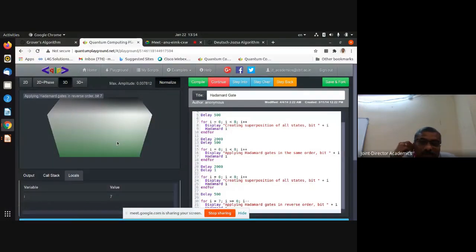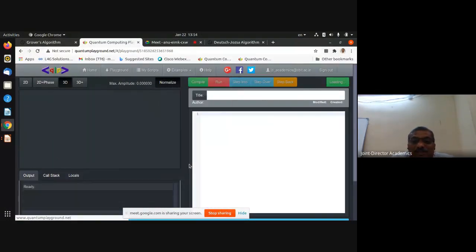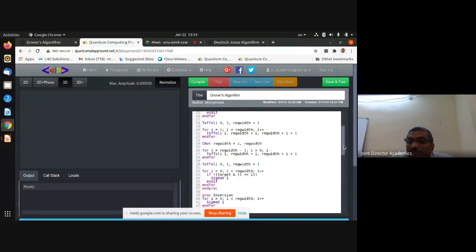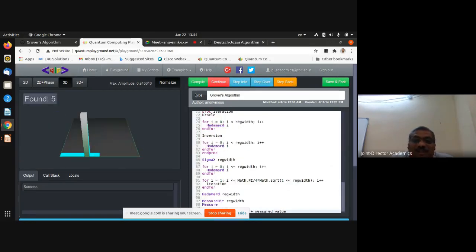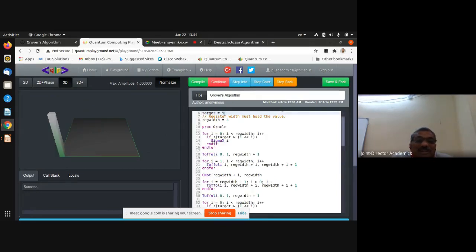Now I want to verify Grover's algorithm. There is a Grover's algorithm here. They have already completely implemented it. I want to run it. First you compile. Already there are no errors. If you put something here, errors will be generated. Yes, I can run it. Rather than running like this, once again I will compile. I can debug step by step. Yes, next step I can.